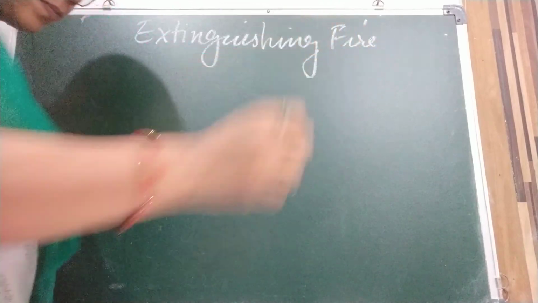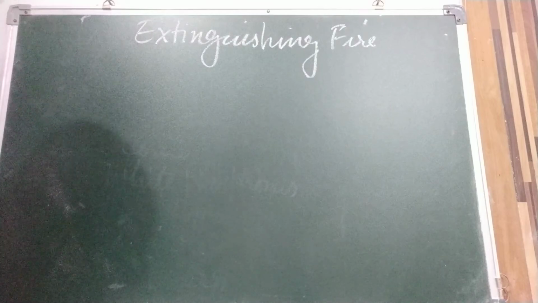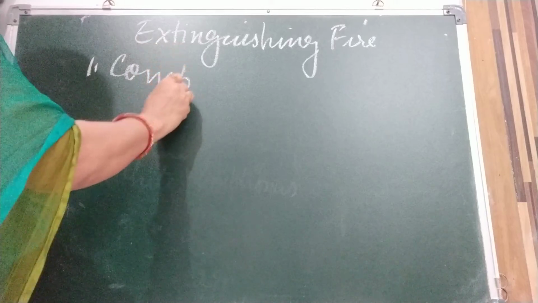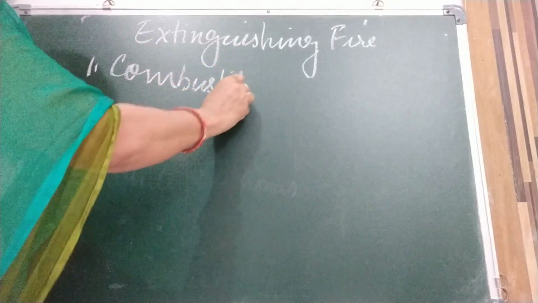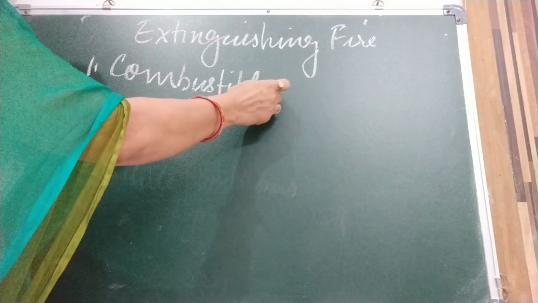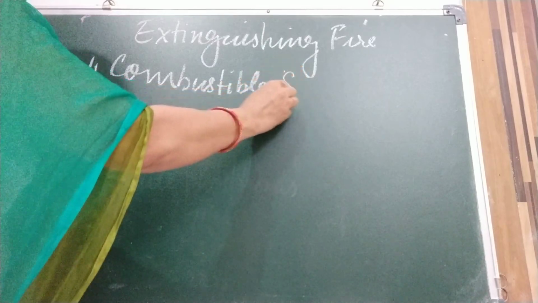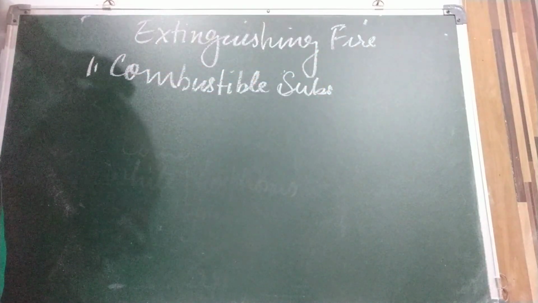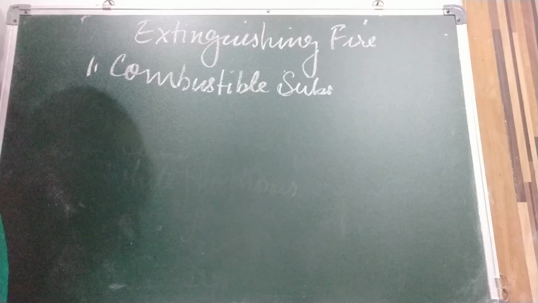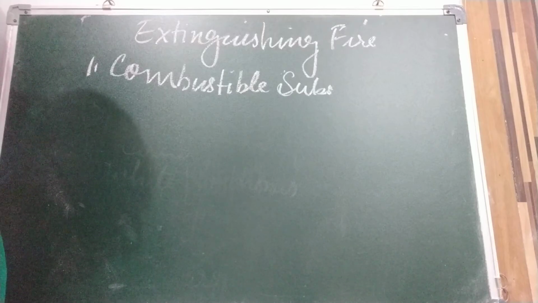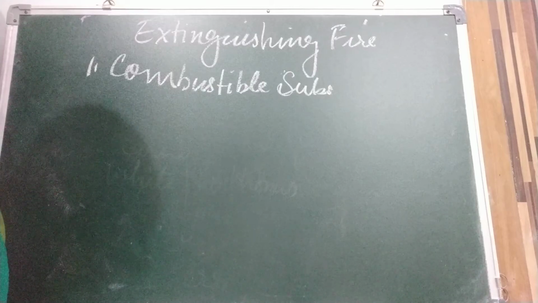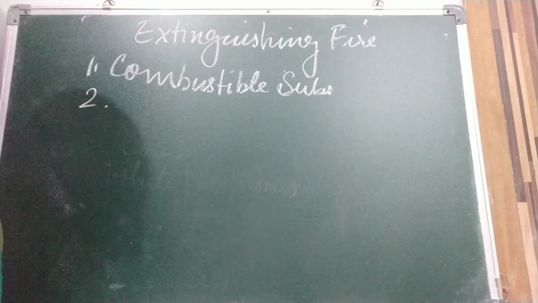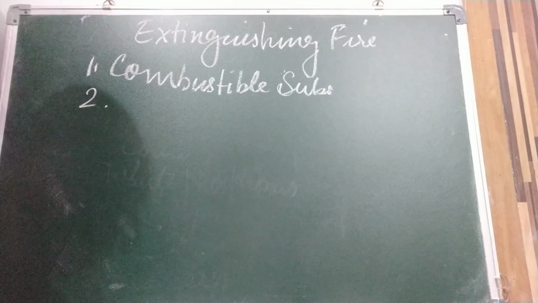One by one we will see. As we have discussed, a combustible substance is required. If we remove it, then fire will not take place. But it is not possible to remove the combustible substance when, for example, a building is on fire, as the entire building is the combustible substance. But sometimes, like if a cloth has caught fire, we can remove it from the place.